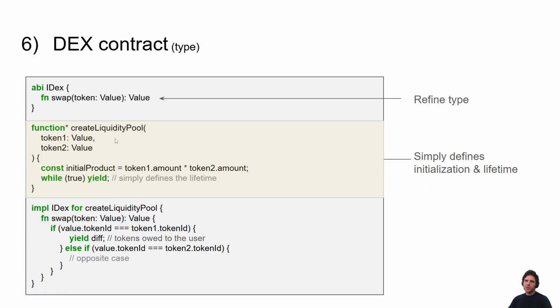So you say, okay, let's split these concerns up. We have some swap functions, so it's just thinking about the API. And now we have this create liquidity pool that just thinks about the lifetime. Remember, we said our lifetime is that it lives forever, liquidity pools never die. So now by splitting up the lifetime from the interface, we can easily implement the swap function. The swap function says, if you provide token 1, it gives you token 2. If you give token 2, it gives you token 1. So you can see by splitting up the lifetime and the API, we've made Starstream much easier to write, especially if you're familiar with Rust, because it's a very Rust-like syntax.